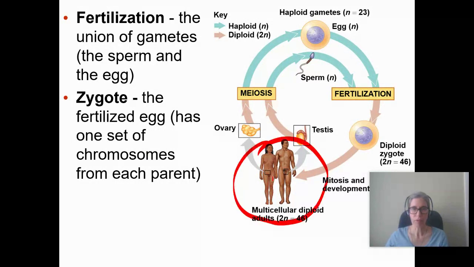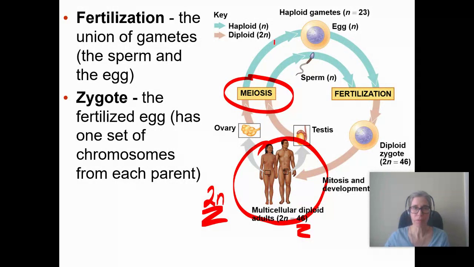You have a diploid organism, 2N, a full set of chromosomes from mom and a full set of chromosomes from dad. For people, we have 46 chromosomes generally. And then we do meiosis, and meiosis halves the chromosome number. So for people, it would be 46 chromosomes to 23 chromosomes. But for any animal, meiosis brings your chromosome number from the diploid 2N to the haploid N. And so you have eggs that are haploid and sperm that are haploid.